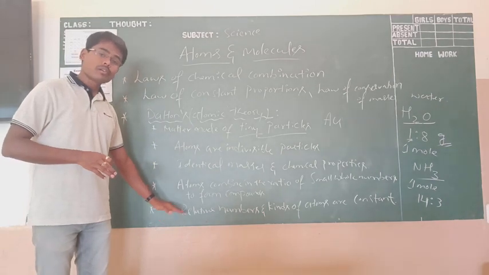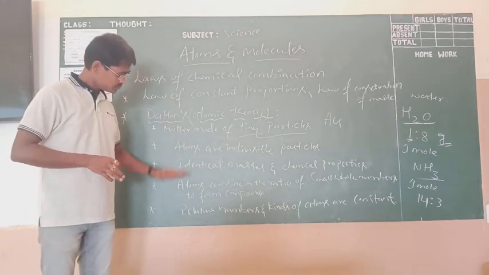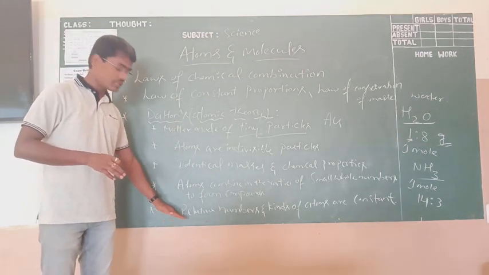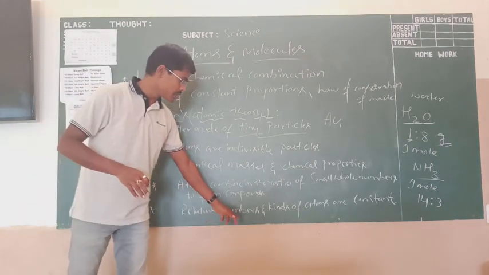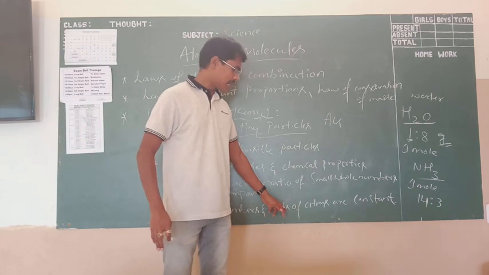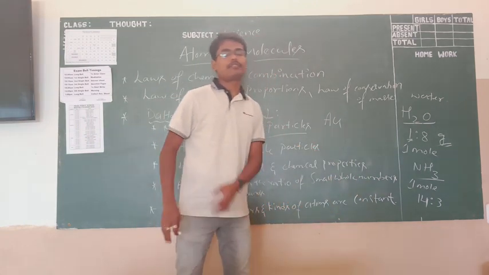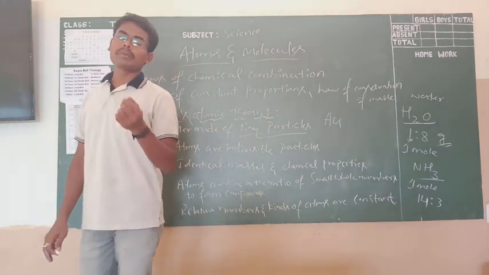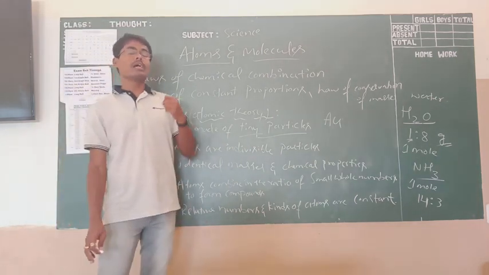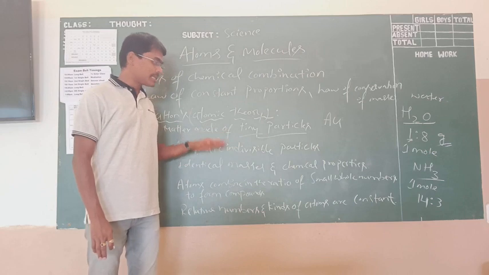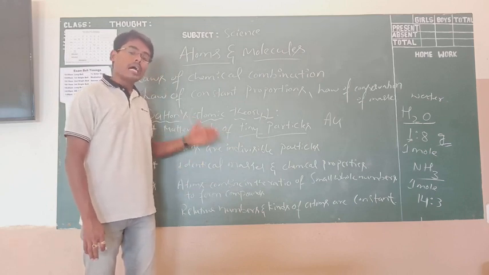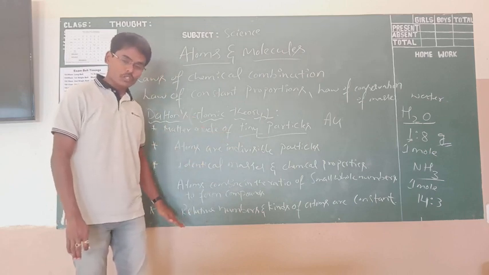The last and fifth postulate of Dalton's atomic theory: the relative numbers and kinds of atoms are constant. For example, you take the atomic number, the atomic mass number, like that. We have one more relative number. Again, with respect to the masses only, Dalton has given this postulate.